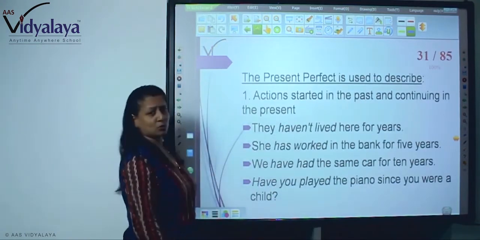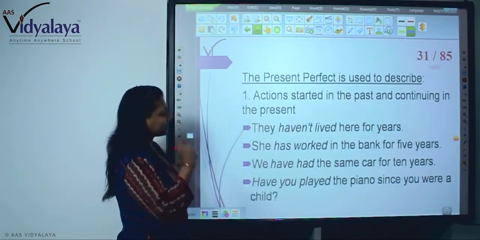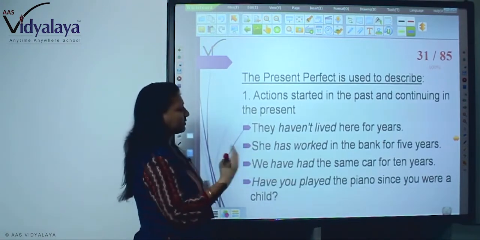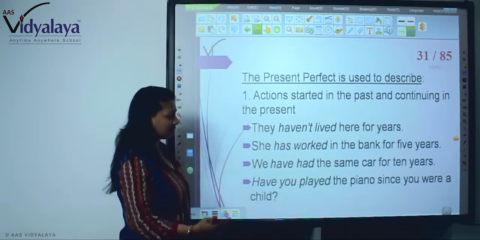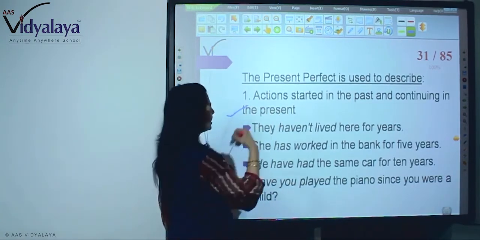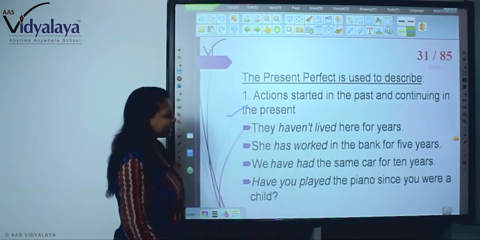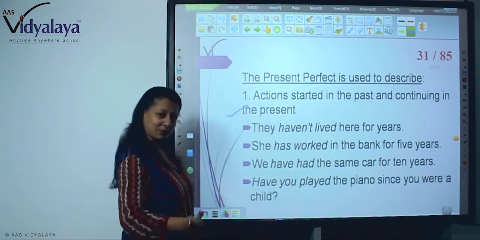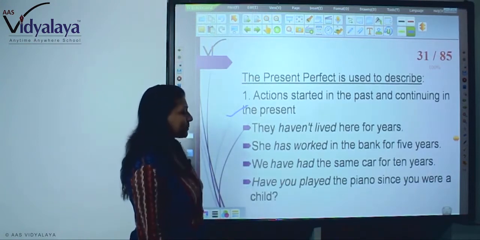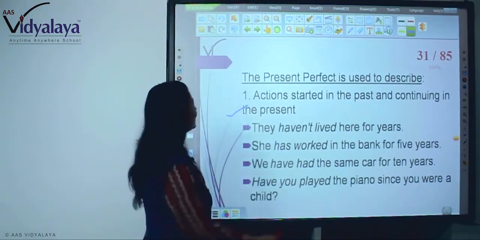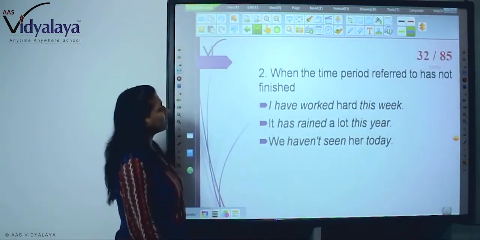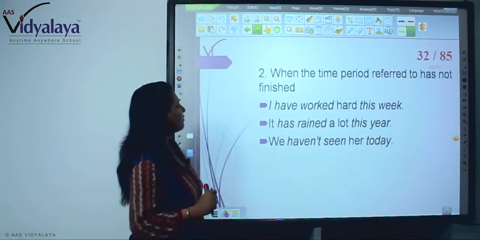Now present perfect is used to describe actions started in the past and continuing in the present. They haven't lived here for years. She has worked in the bank for 5 years. So it started in the past and is continuing in the present. We have had the same car for 10 years. That means we are using the same car till now. Have you played the piano since you were a child? Right?